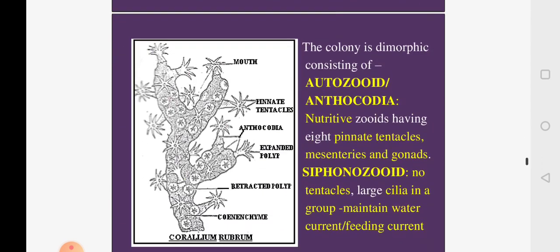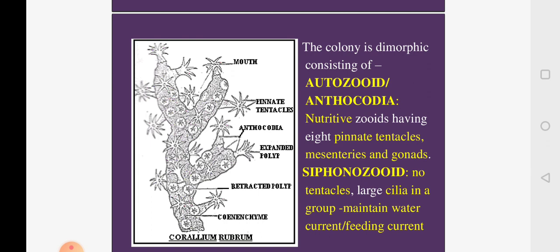So if you look at the diagrammatic representation of the Corallium rubrum, you can see how the colony is erect and how it is branching. Then there is the coenosarc, and inside that the skeletal elements made up of calcium carbonate are deposited, along with oxides of iron, and pigments are also embedded in this skeleton.